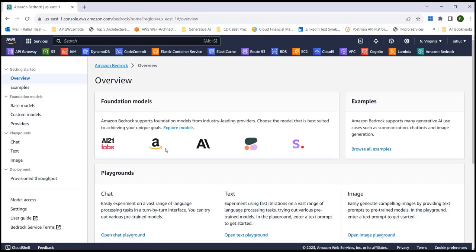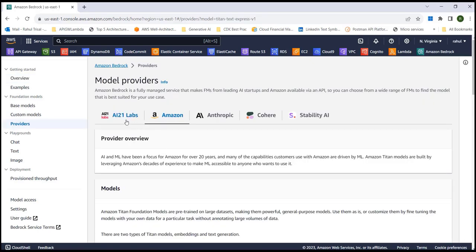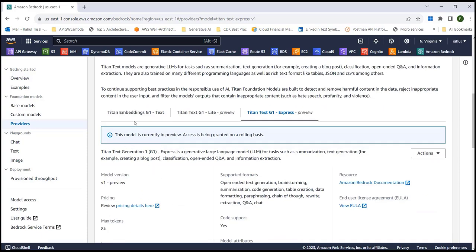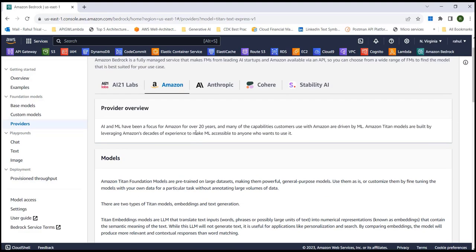Now if you go to this overview section, it will show you all the models that AWS Bedrock supports at this moment. Here you see you have the model from AI21 Labs. If you have a use case where you require multilingual support, this is a great model. And then you have the general purpose one from Amazon, where you have the Titan Embeddings and Titan Text G1. It's still in preview, so you won't have access to that.